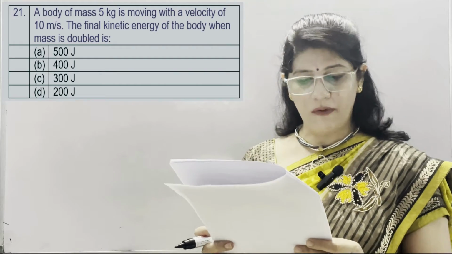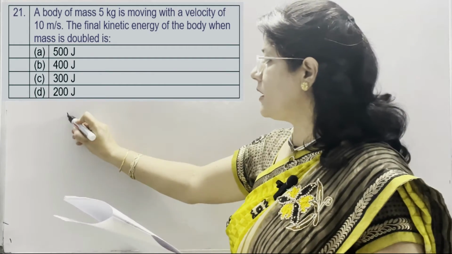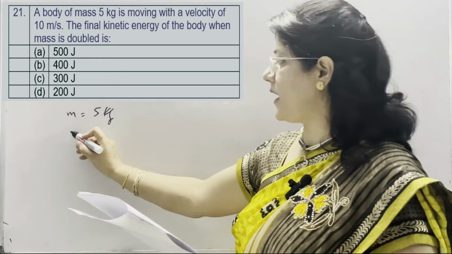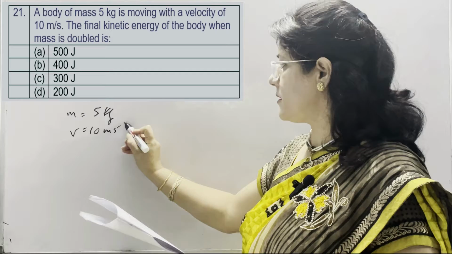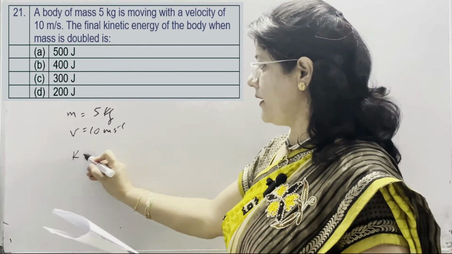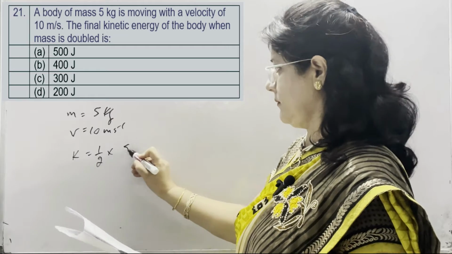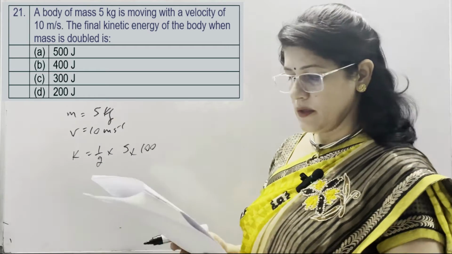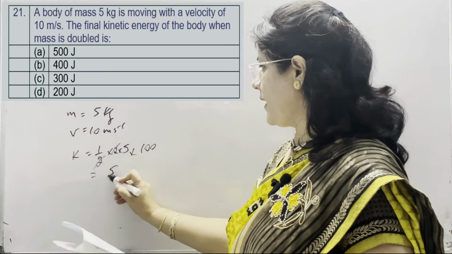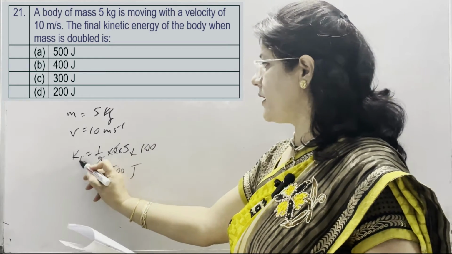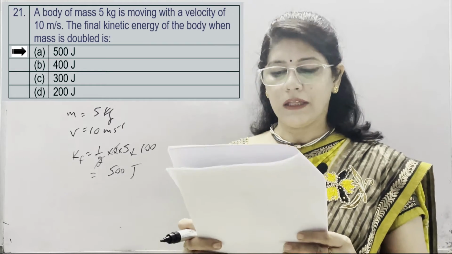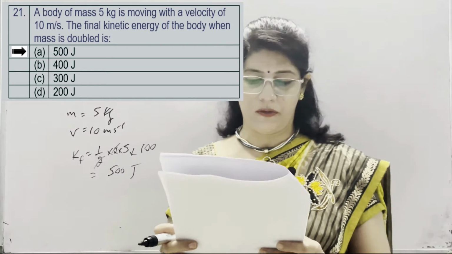In question number 21, a body of mass 5 kg is moving with a velocity of 10 meter per second. The final kinetic energy of the body when mass is doubled. Kinetic energy is half mv square. Now when mass is doubled, it means it is multiplied by 2. So final kinetic energy is 500 joule. Options are A 500 joule, which is correct. Other options are 400, 300 and 200 joule.